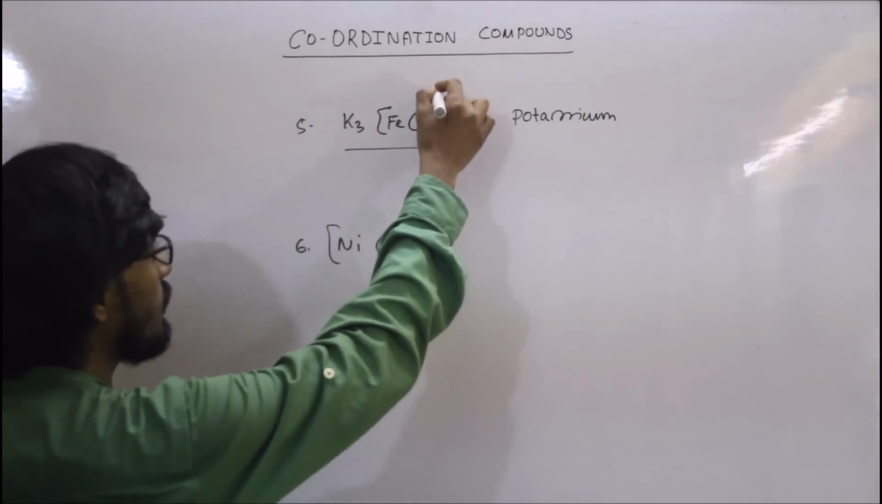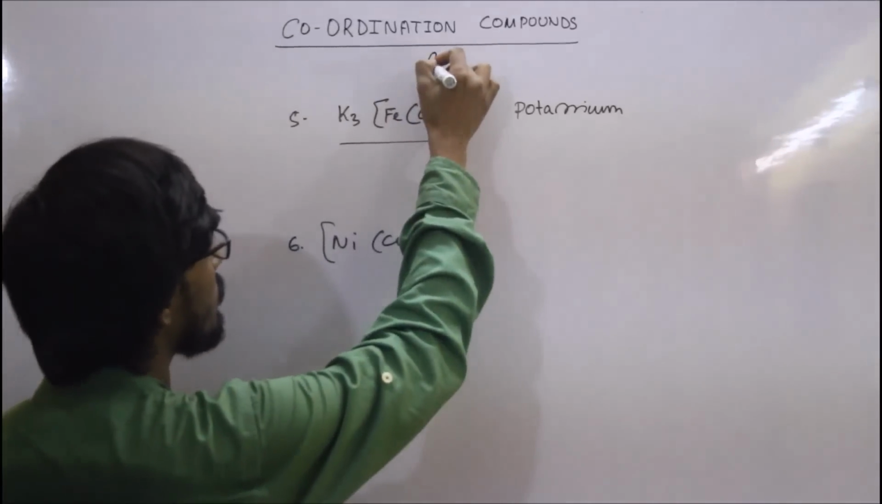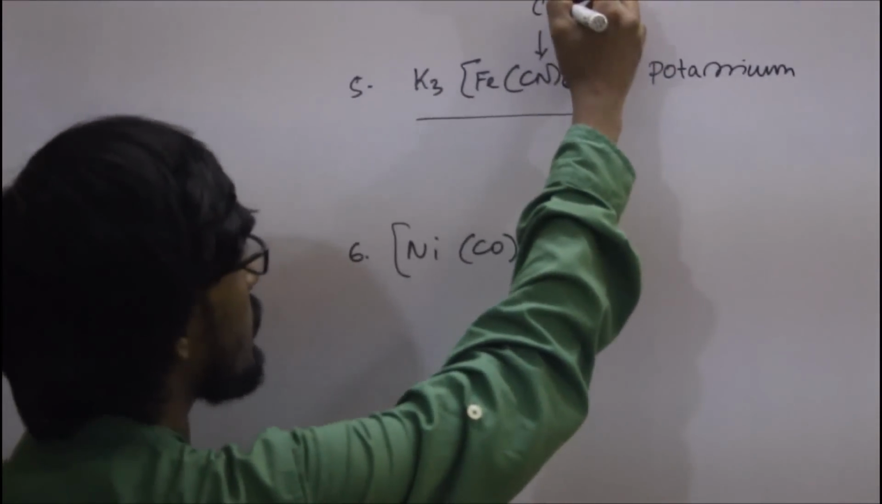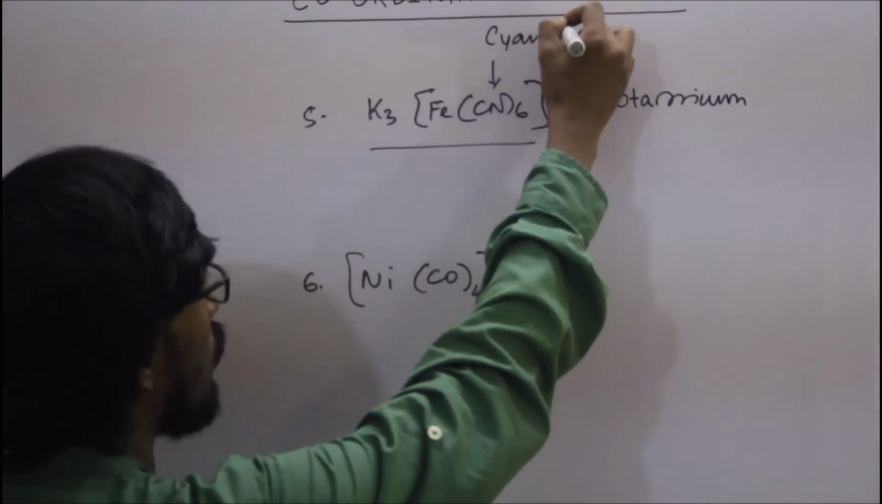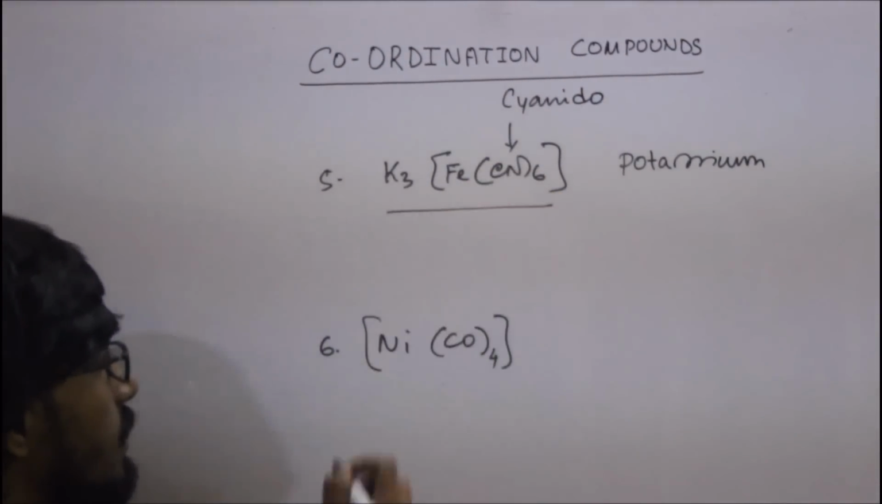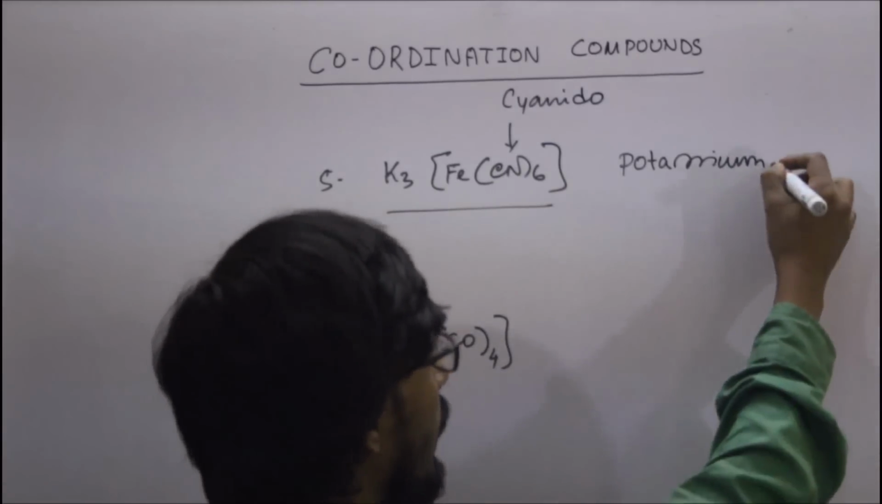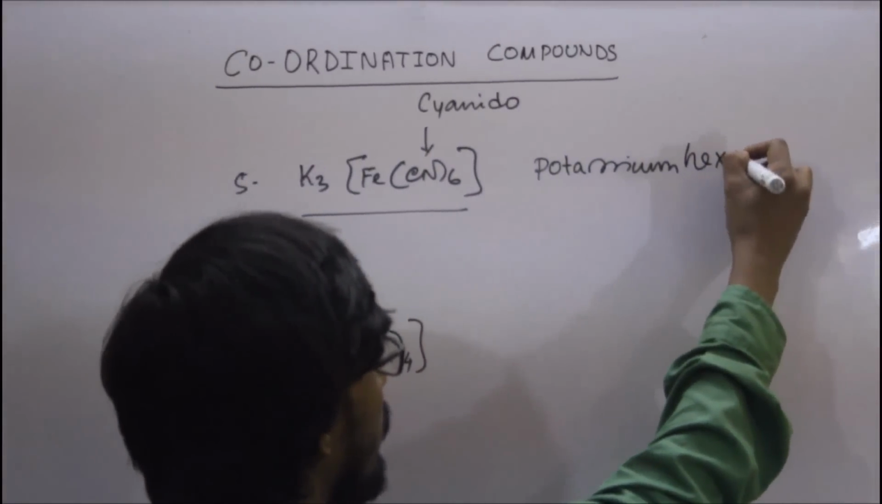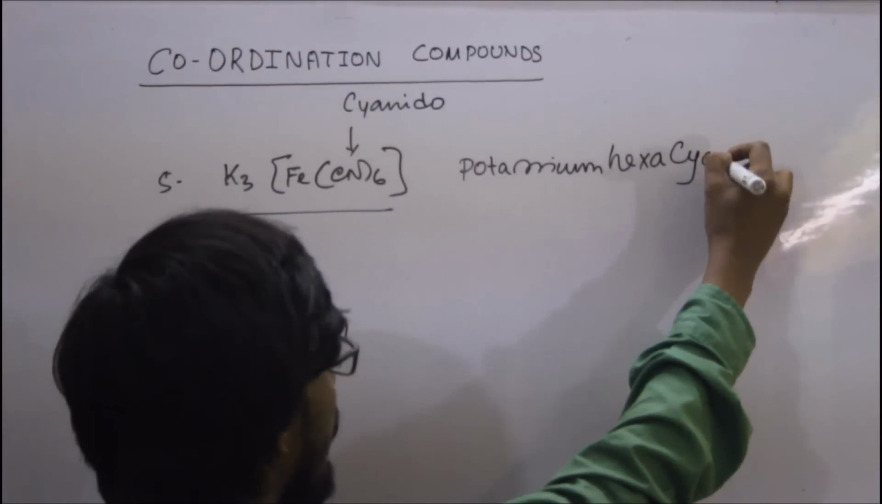After that we have to write the name of the complex. Here the ligand is cyanide, so it is named as cyanido. So 6 cyanido is present. So potassium hexacyanido.